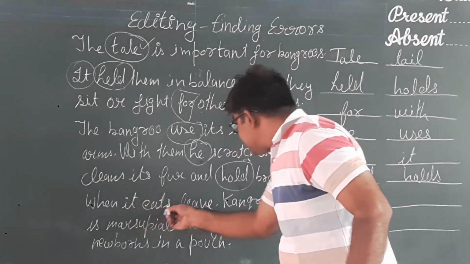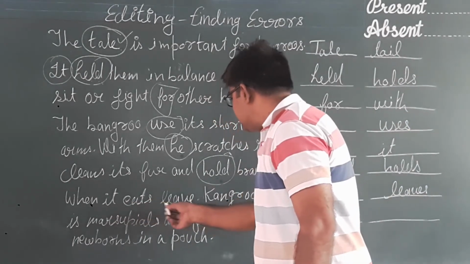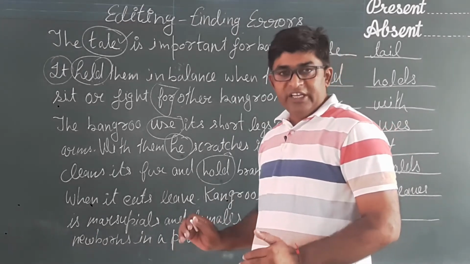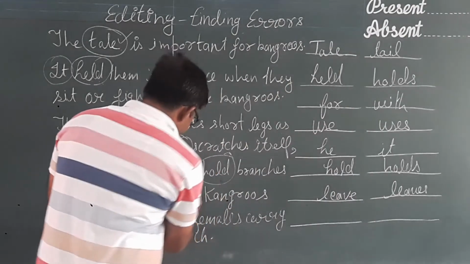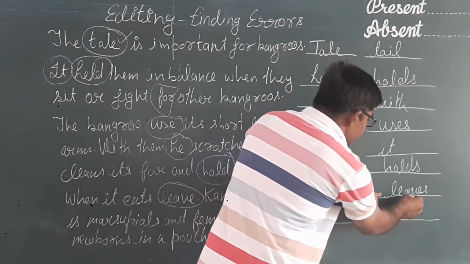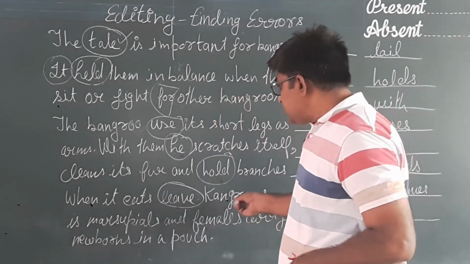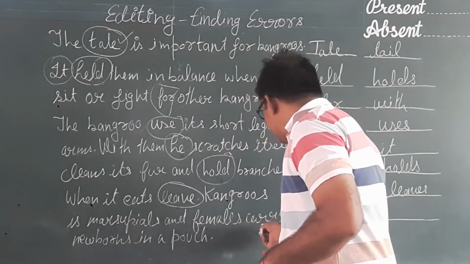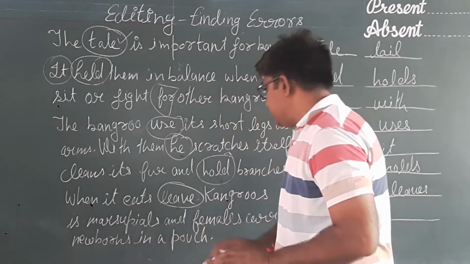When it eats leaf. Leaf is not the proper form. Leaf is the singular form and leaves is the plural form. So we shall write the correct spelling, leaves. Instead of L-E-A-F, we shall use L-E-A-V-E-S, leaves. Now, kangaroos is marsupials, and females carry newborns in a pouch.